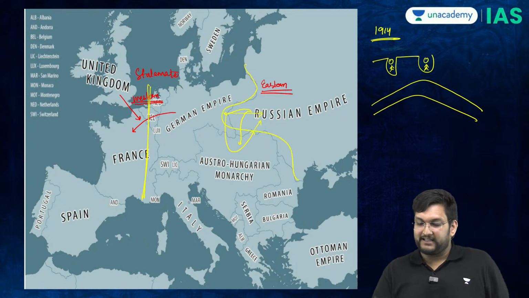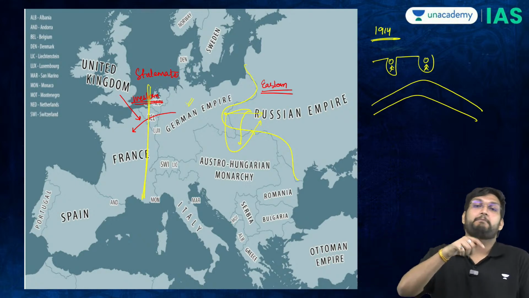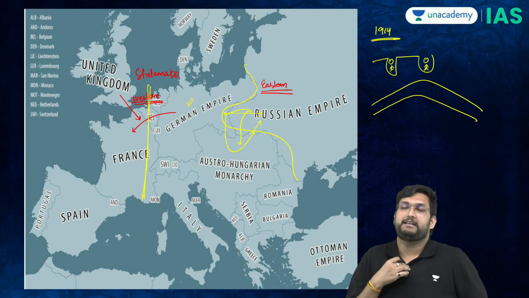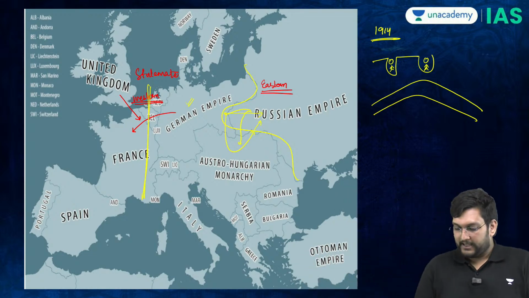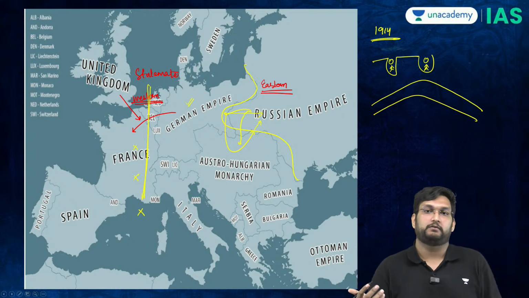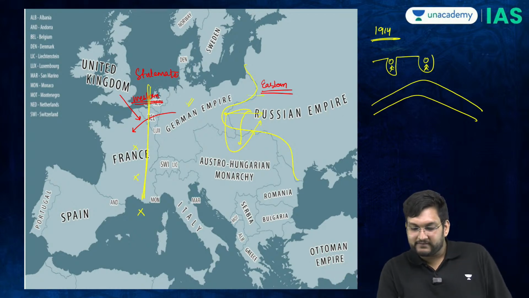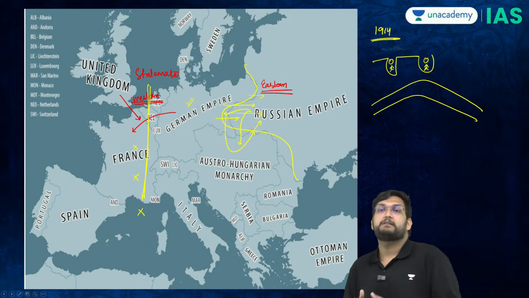On the Eastern front, there will be a little bit of success for the Germans, and that is why Germany remained in a way involved and interested in this war. Here there is no point moving forward because nobody can move forward, but here Germans were able to at least enter into Russia. A little bit of success Germany had.